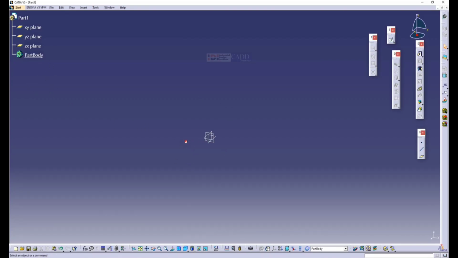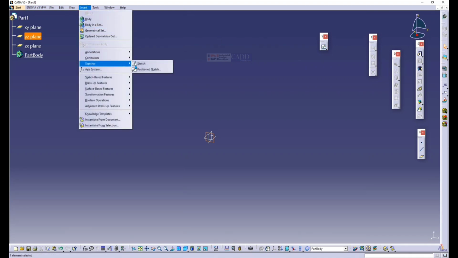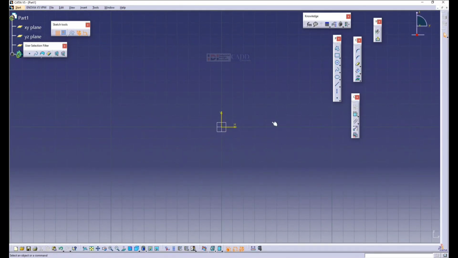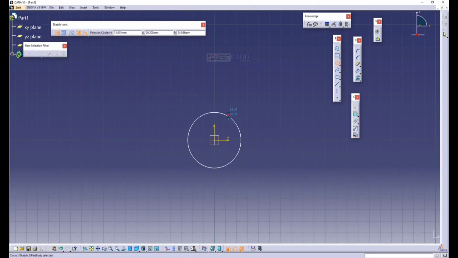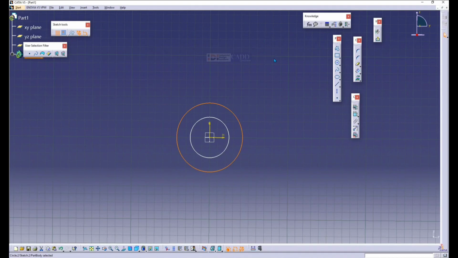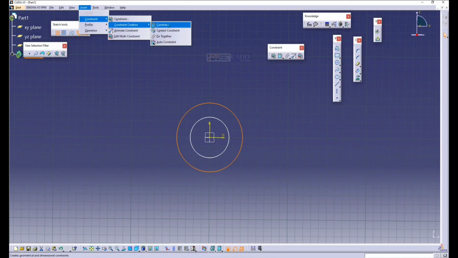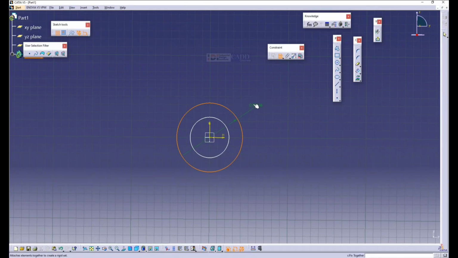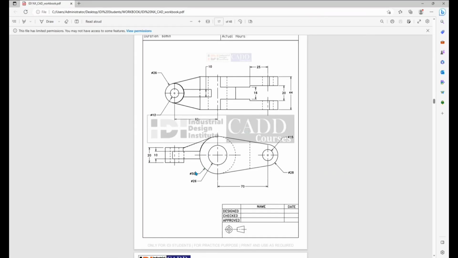Go to part. I'll select the plane which is Y and Z. Now I go for sketch. If you do not get a sketch, go for insert and you can try for sketch. So you can see grids and all. Now I'll make circles. There is a part called constraint. Constraint is about locking a system or giving a relationship or giving a parameter. So without constraint, don't even proceed for creating anything else. So let me give diameter 50 and 26.